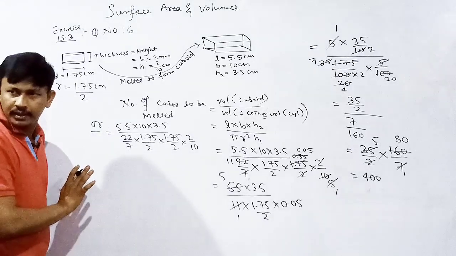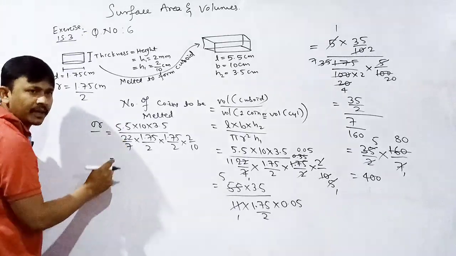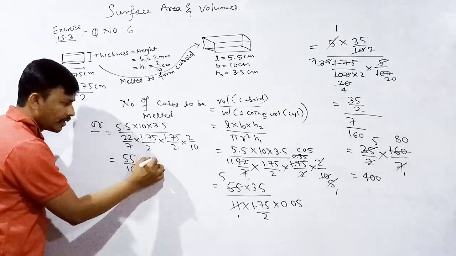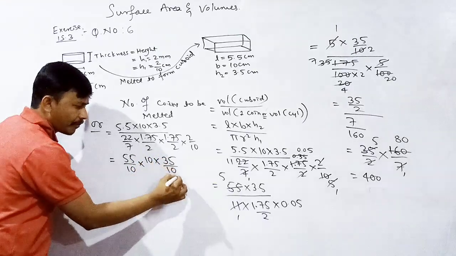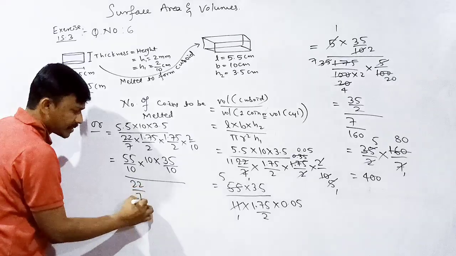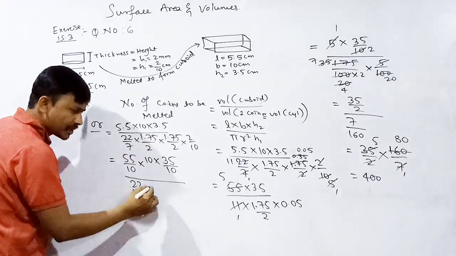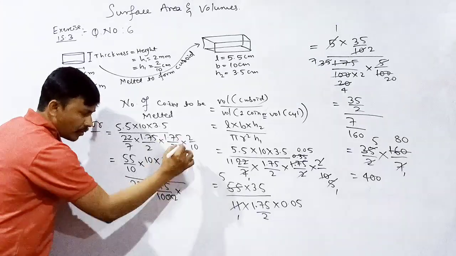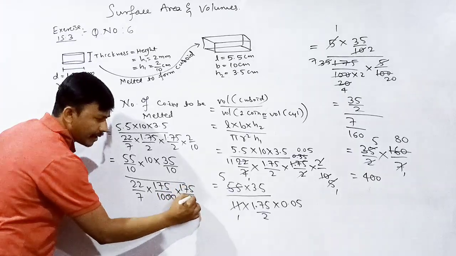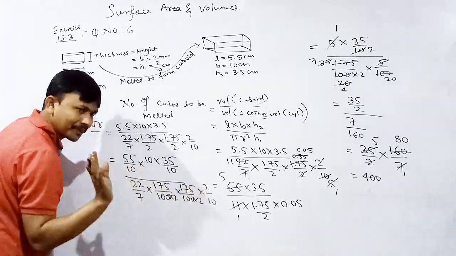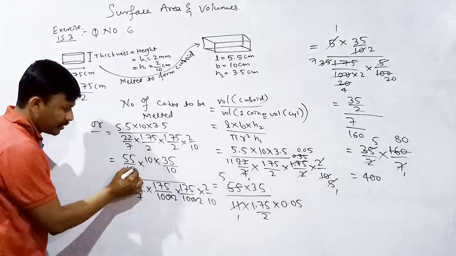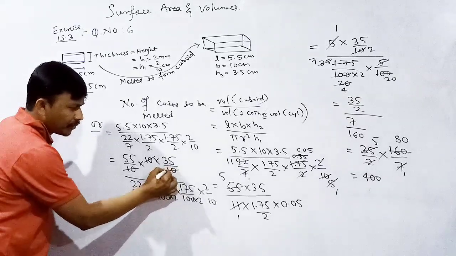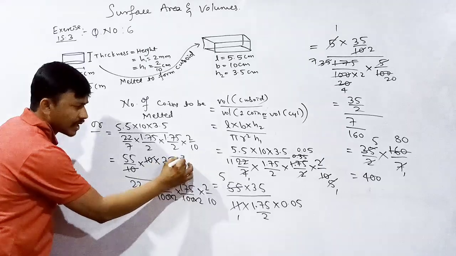This is equal to, look here, 5.5 can be written as 55 divided by 10, into 3.5 can be written as 35 divided by 10, whole divided by 22 divided by 7, into 1.75 is 175 divided by 100, into 2, into 2 by 10. Do you understand? Okay, then 10 ones are cancelled. Next, 5 2s are 10, 5 7s are 35, correct.